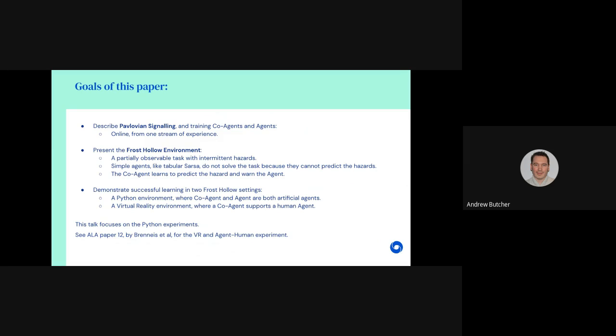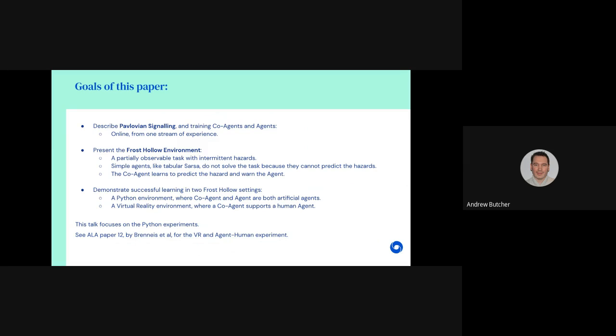In our paper, we describe Pavlovian signaling in the training of coagents and agents online from one stream of experience. We present the frost hollow environment, a partially observable task with intermittent hazards, where simple agents like tabular sarsa don't solve the task because they can't predict the hazards. The coagent learns to predict the hazard and warn the agent.